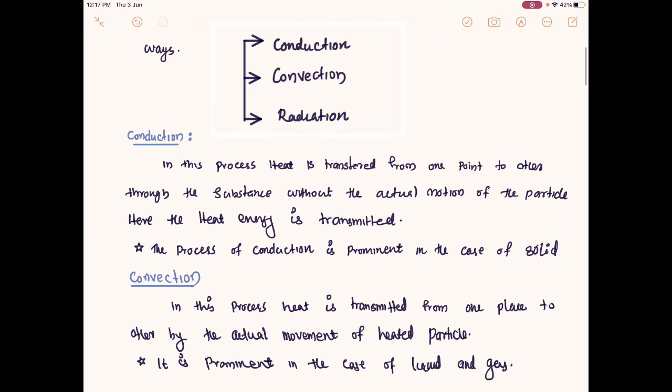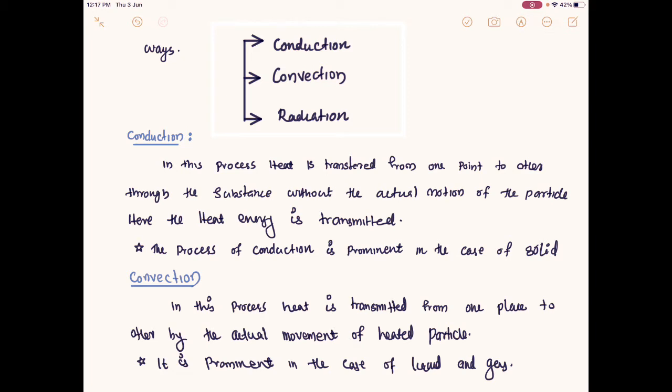So what do we mean by the conduction process? In this process, heat is transferred from one point to another through a substance. The important point is that heat is transferred through the body without the actual motion of the particles. Here the heat energy is transmitting, not the particles moving from one place to another, and such a process is called the conduction process. Suppose I have one body and I heat up one portion, so that end becomes very hot, and in the hot region there is a large collection of particles.